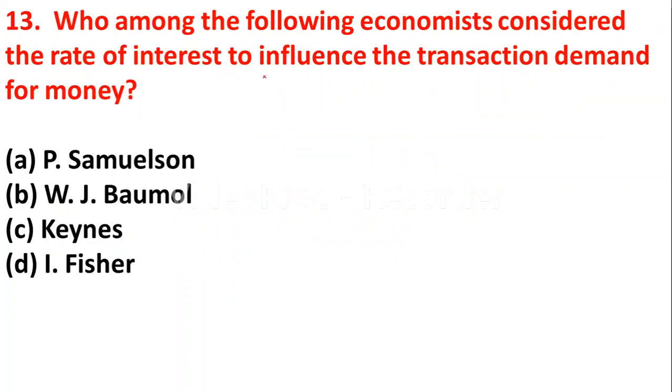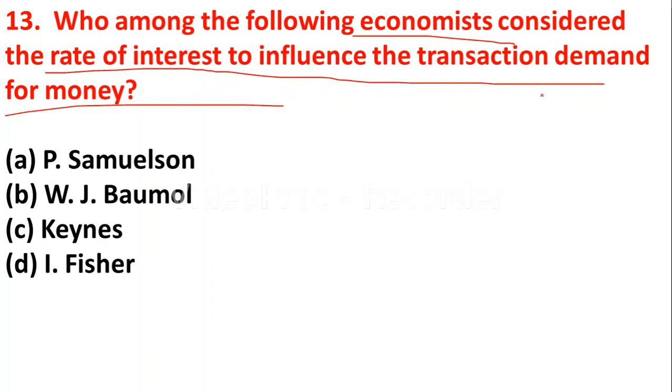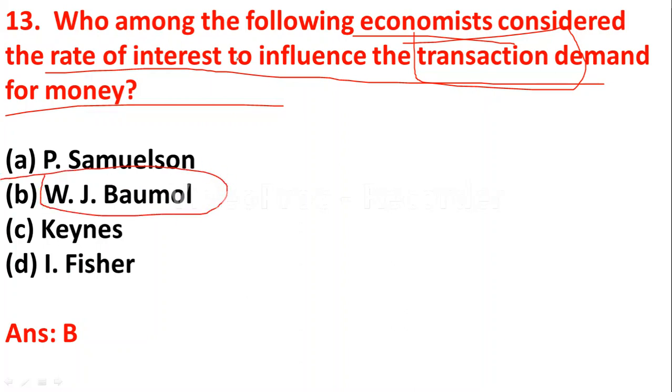Question number 13. Who among the following economists considered the rate of interest to influence the transaction demand for money? Just now we have discussed about the transaction demand for money of J.M. Keynes. So here J.M. Keynes has considered rate of interest, here W.J. Baumol. So W.J. Baumol has considered rate of interest to influence the transaction demand for money.